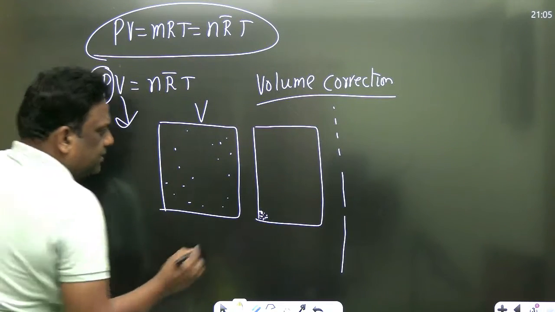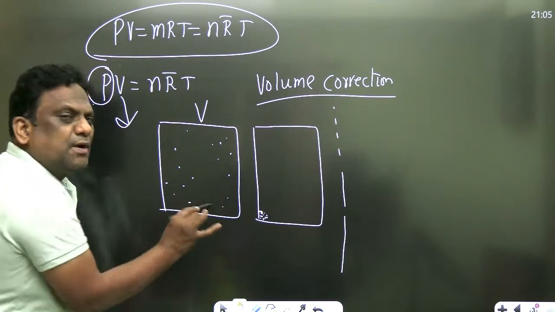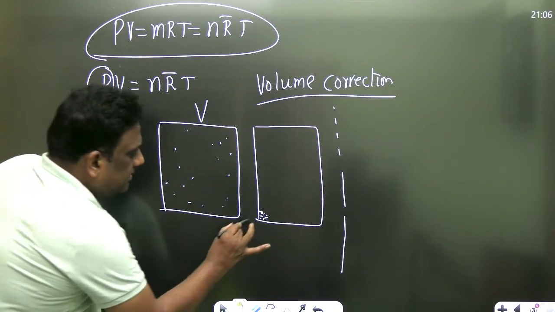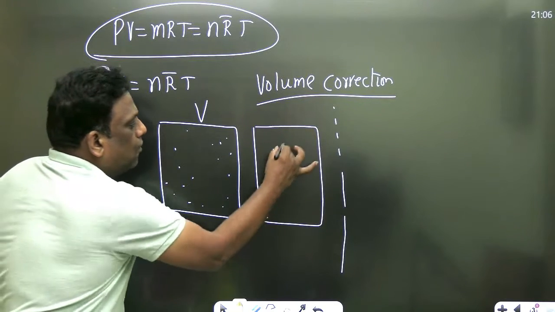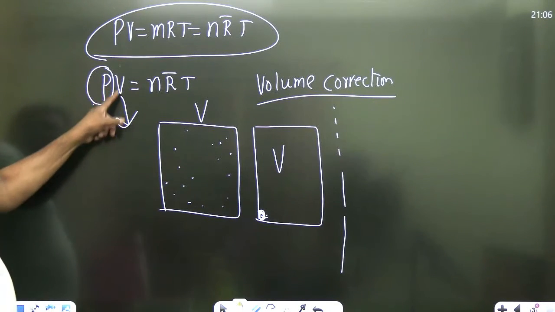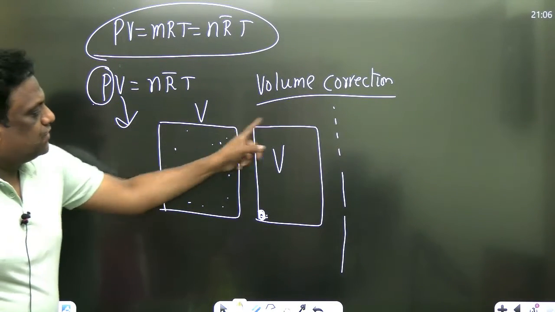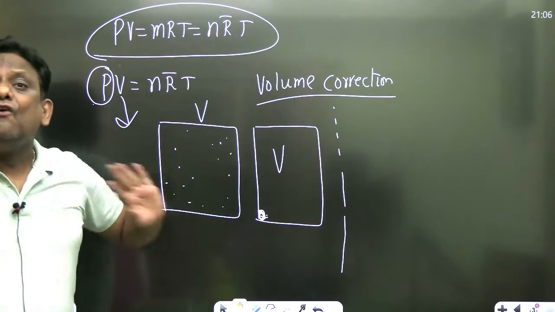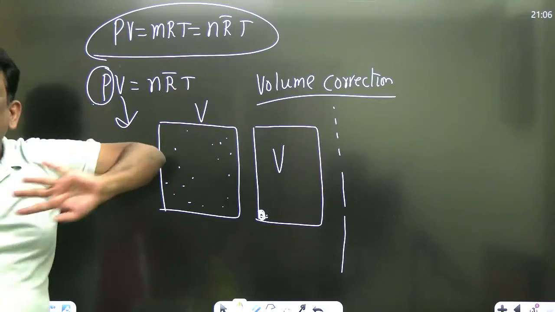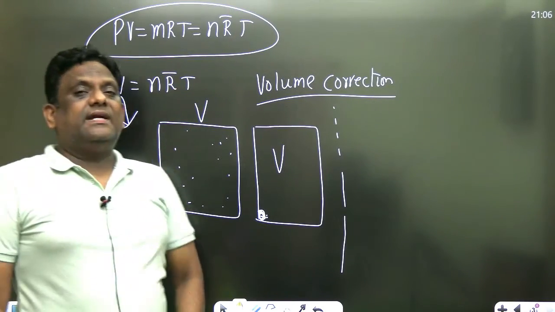When I bring all these to one place, as it is a point mass, which is an assumption, this volume is negligible. What is the free space available? It is equal to the volume of the container. Therefore, whatever V you are writing, the volume of the gas is the volume of the container. It's actually how much the gas can spread freely, how much it can move.